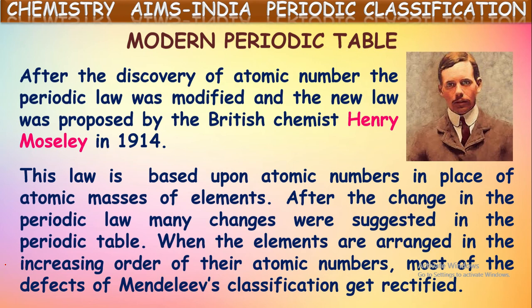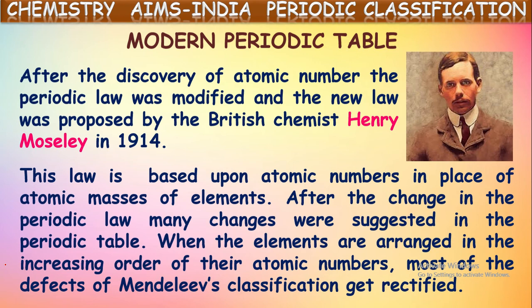According to Mendeleev, as they have different mass numbers, they should be provided three places. But for each element, only one place was provided in Mendeleev's table. That is one drawback. In the same way, carbon also has three isotopes. But for carbon, only one place was provided in Mendeleev's periodic table, and for the remaining two isotopes, no placement.